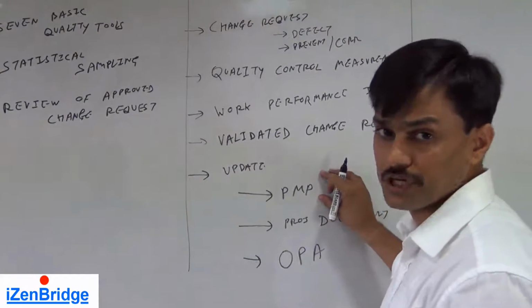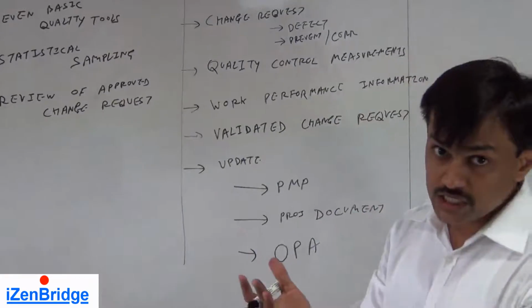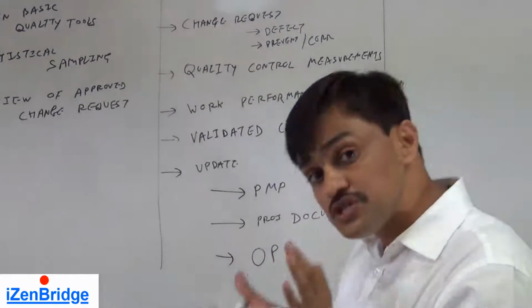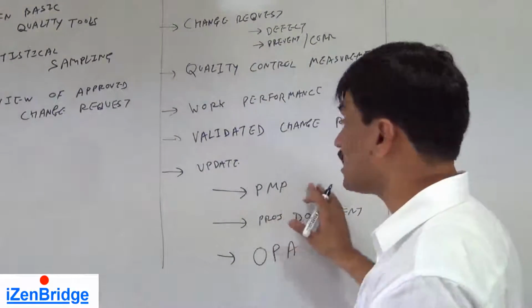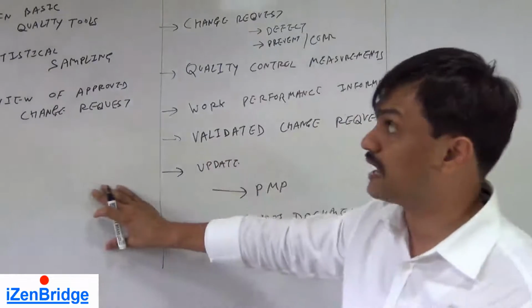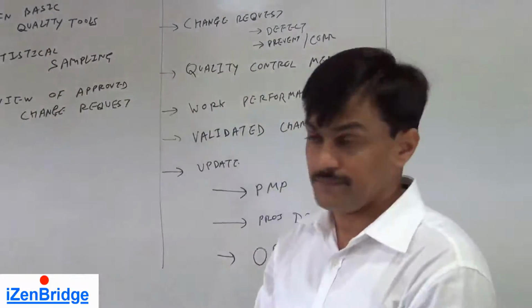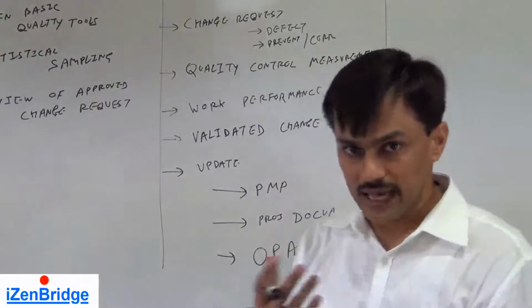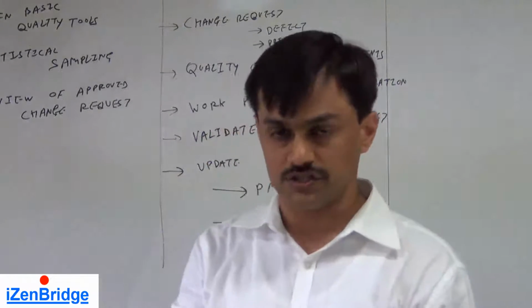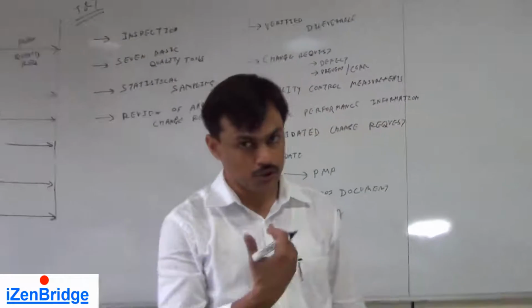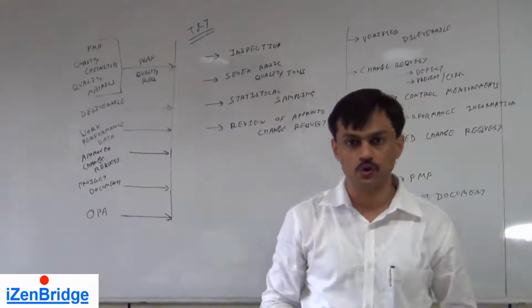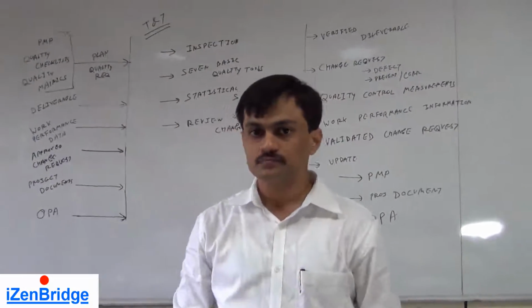The project management plan may get updated for a quality checklist or a quality management plan, which is a subsidiary plan of the project management plan, on the basis of experience we get while doing monitoring and control of quality. Project documents like the risk register may get updated as an output of the control quality process.